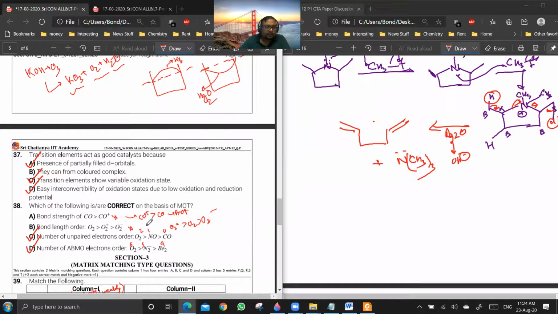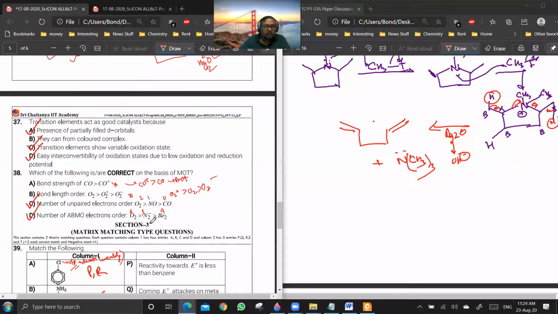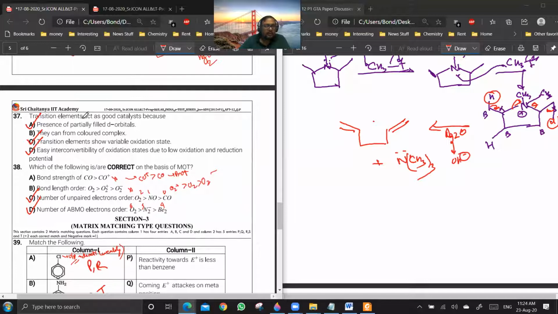Question number 37. Is it a doubt? These are fact-based things. They act as good catalysts because they have partially filled d orbitals in which they can take electrons from other compounds, so they can form surface compounds. They can show variable oxidation states, meaning they can adjust the number of d electrons in their vacant d orbitals, and easy interconvertibility of oxidation states due to low oxidation and reduction potential. They can easily lose or gain electrons to create that vacancy in which they can get electrons from outside. Are you getting my point?